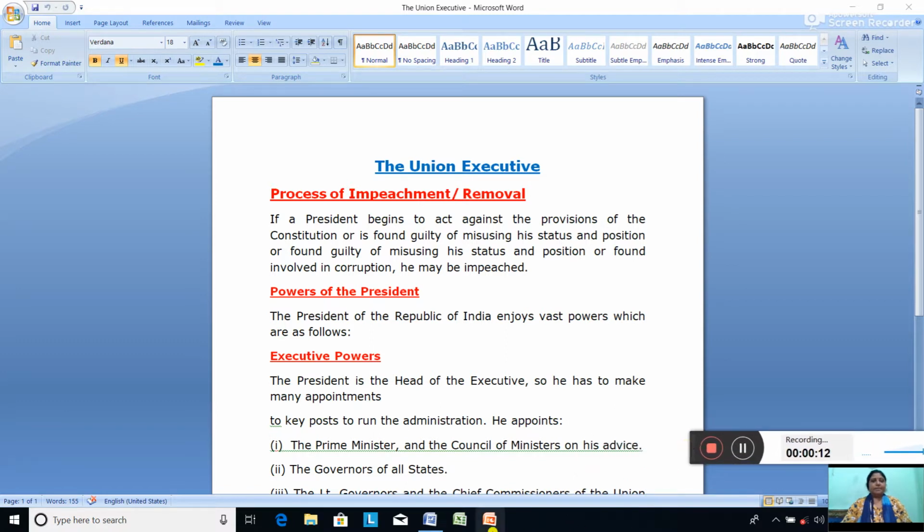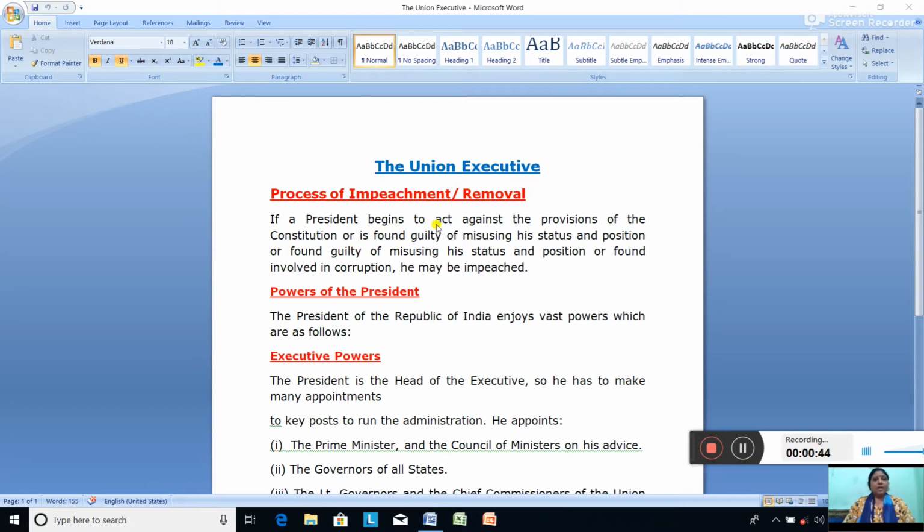Hello Standard 10. We completed some of the topics of the Union Executive, and today's class will be doing the process of impeachment or removal. Now the first thing which you have to know is how the president is removed or impeached. The president is impeached with a two-third majority by passing a vote of no confidence.